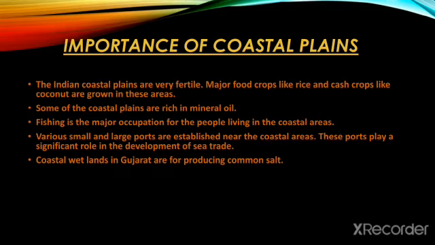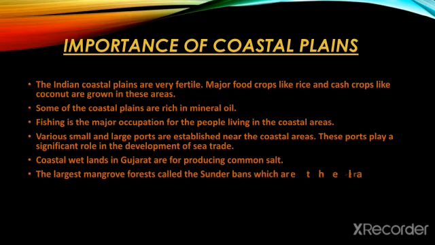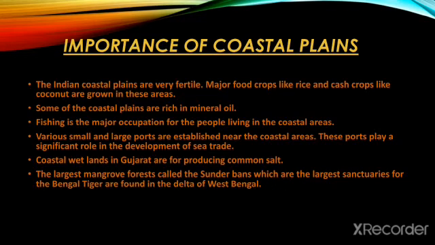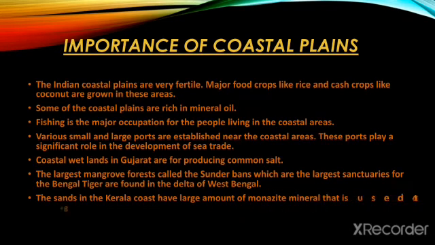Coastal wetlands in Gujarat are used for producing common salt. The largest mangrove forest, called the Sundarbans, which is the largest sanctuary for the Bengal tiger, is found in the delta of West Bengal. The sands on the Kerala coast have a large amount of monazite mineral that is used to generate nuclear power.